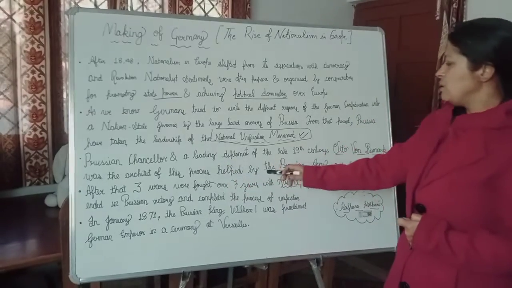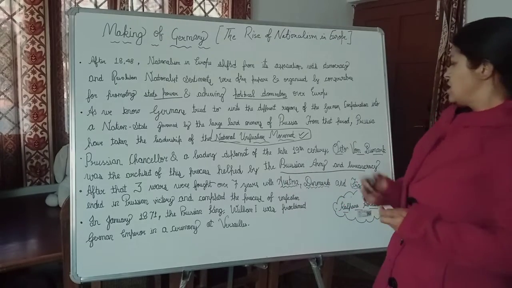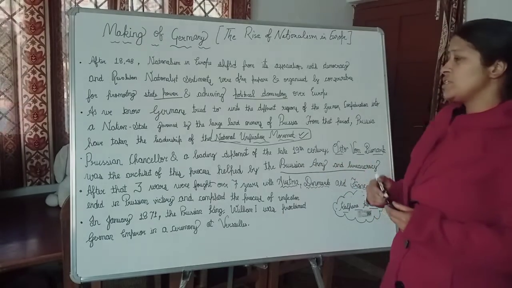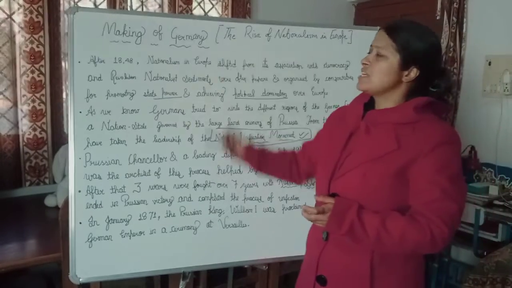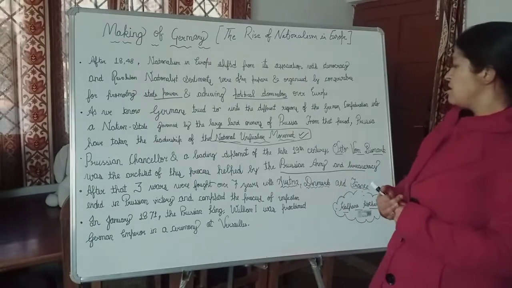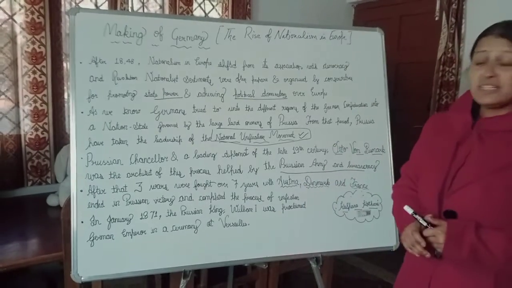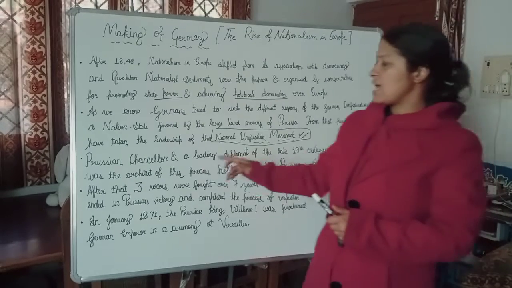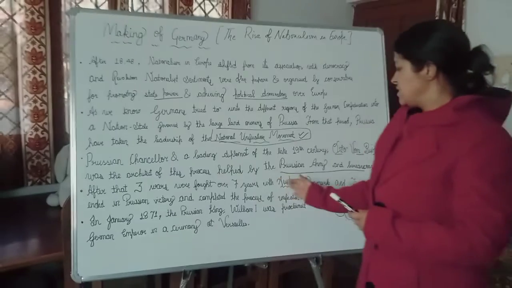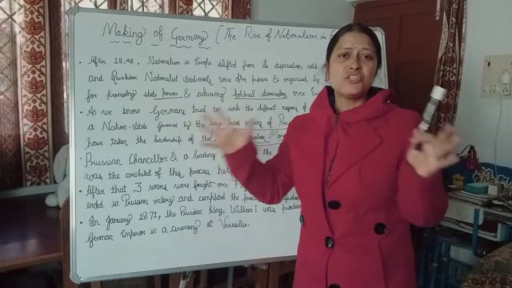He was helped by the Prussian army and bureaucracy to convert Germany into a nation state. He was the chief minister, the leading chancellor and diplomat of the late 19th century. So Otto von Bismarck took the opportunity and, helped by the Prussian army and bureaucracy, developed Germany as a nation state.